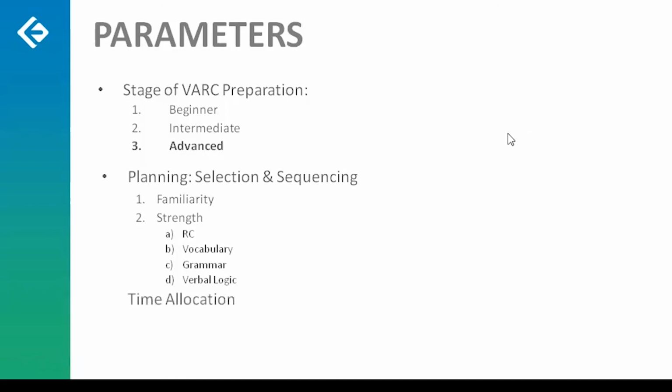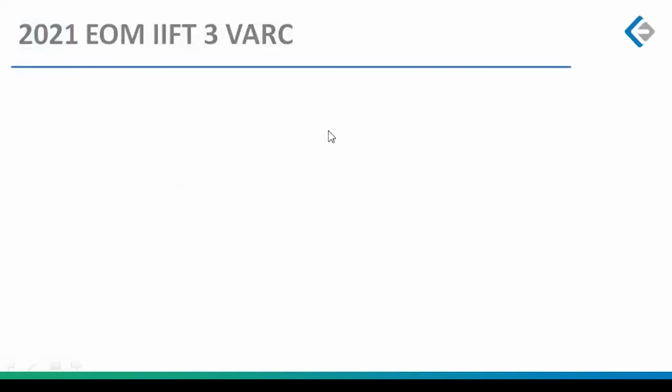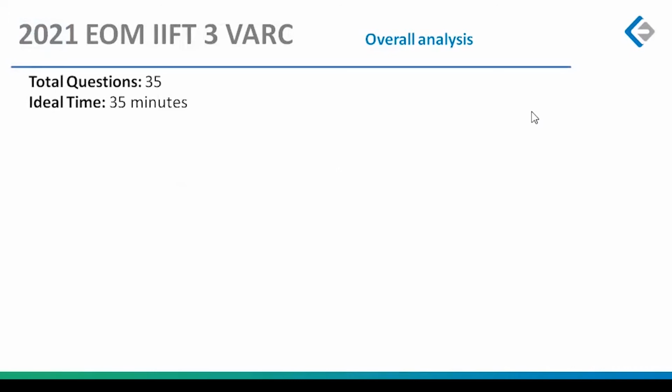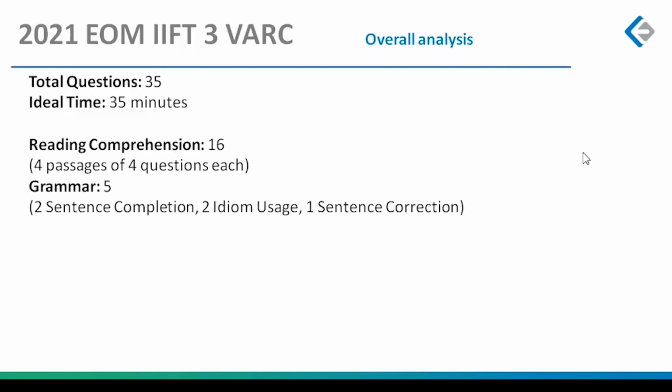So planning, and then time allocation. How much should you have given to your RC and verbal logic based questions? How much time should you have given to your VA based questions, which are based on vocabulary or grammar? What did we have in the paper? 35 questions, ideal time. Honestly, I would put the ideal time as 30 minutes, but people then tell me, sir, aapke level pe kyun bol rahe ho? Hamare level pe bolo. So fine. I'll keep it at 35 minutes. Enjoy your extra 5 minutes.